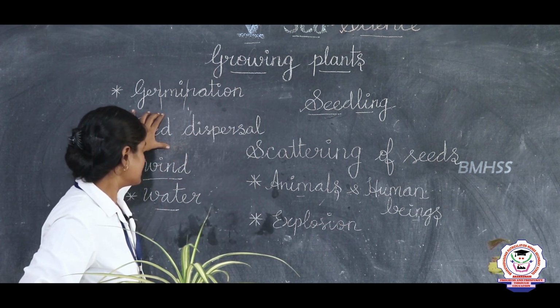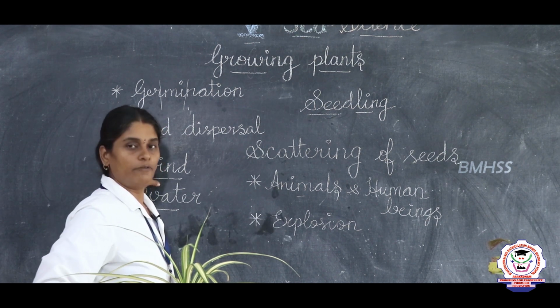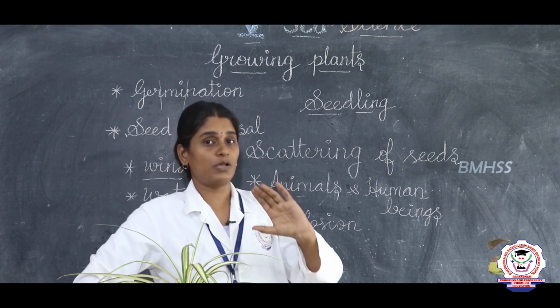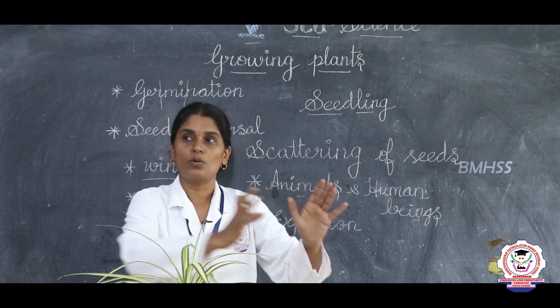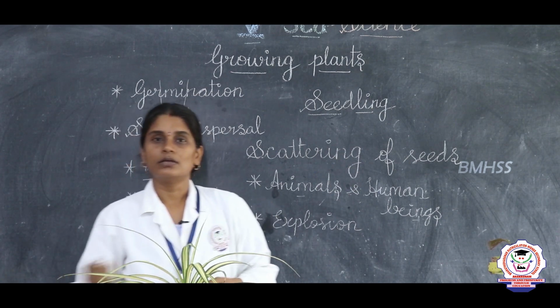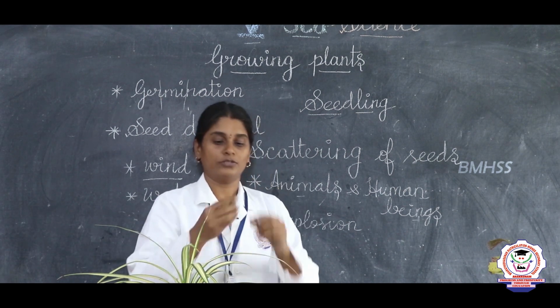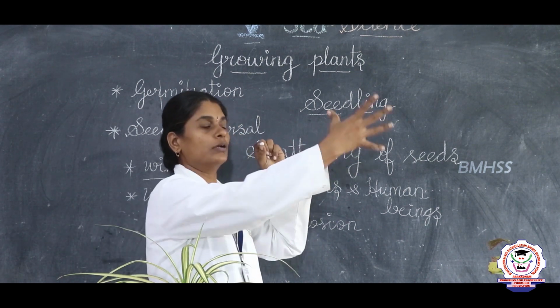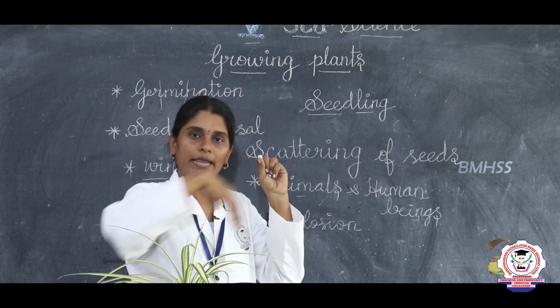Seed dispersal happens because of the wind. Let us see how a seed is dispersed by wind. Suppose the seed is on the mother plant; once the wind blows, suddenly what happens? The seed is blown by the wind, and it will fall into some other ground.